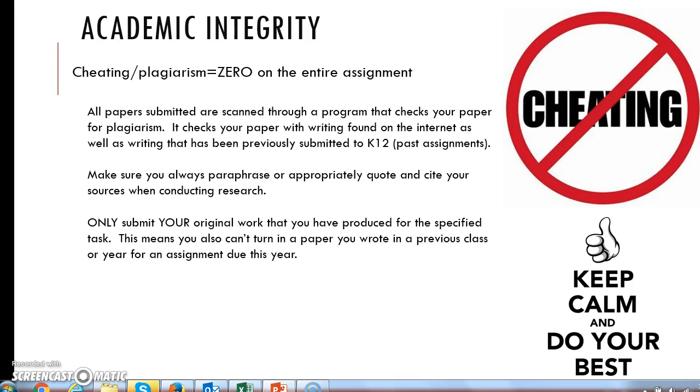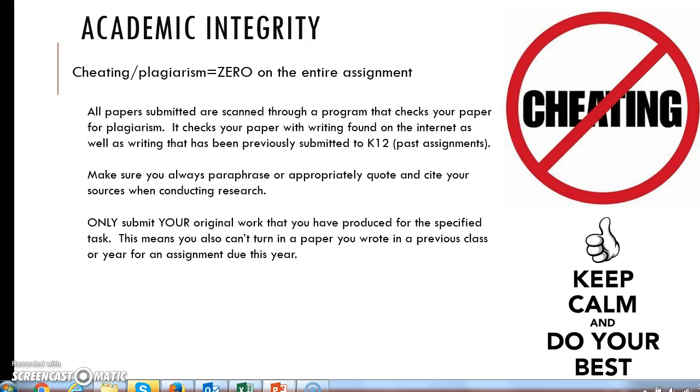I want to give you a really quick reminder on academic integrity. All of the papers that you submit through K-12 are scanned for plagiarism. This means that if you turn in an assignment that you've already turned in the year before, or an assignment that someone else has turned in to K-12, it will show up as being plagiarized. This also means that if you pull an answer off the internet or out of a book, it will also show up as plagiarized on our end. Be really careful. Make sure that you're submitting work that is only your original best work.